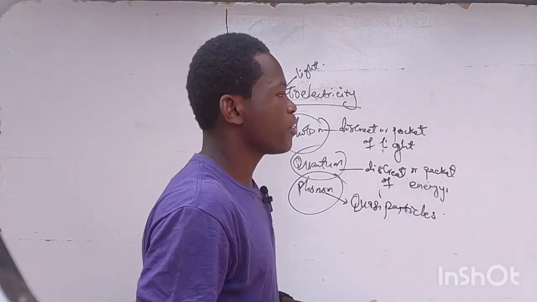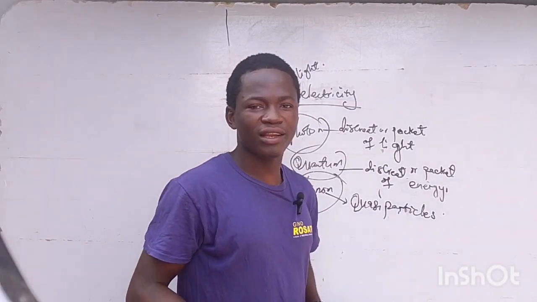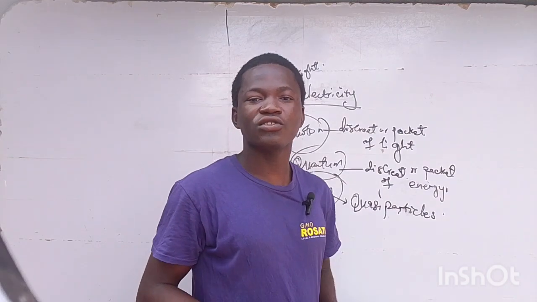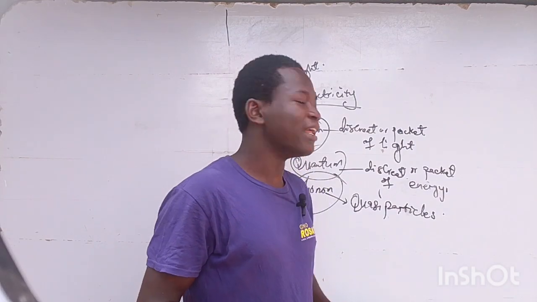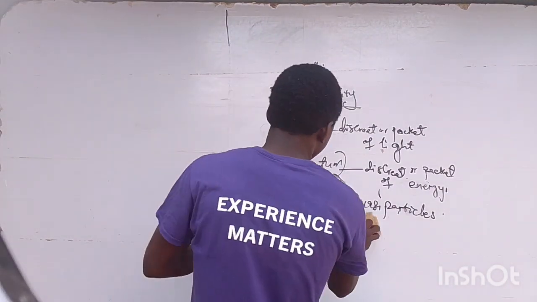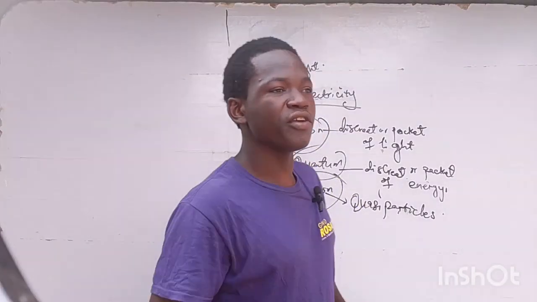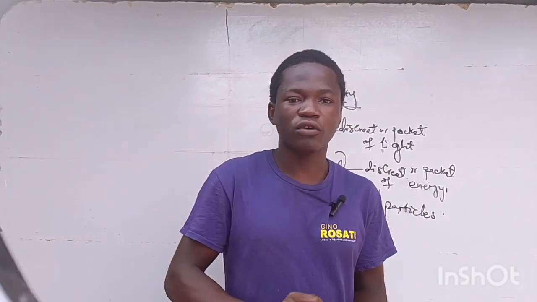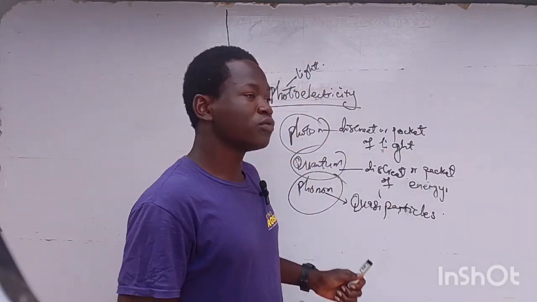Let's continue. The question now is this: what is photoelectricity? Photoelectricity is just the emission of an electron. That is why if you are watching videos on YouTube, you need to have your jotter, so that you can jot many things down. All these things that we are teaching online, some of them you can't see in your textbook, so we have to do research before teaching it online. Do you understand what I'm saying?